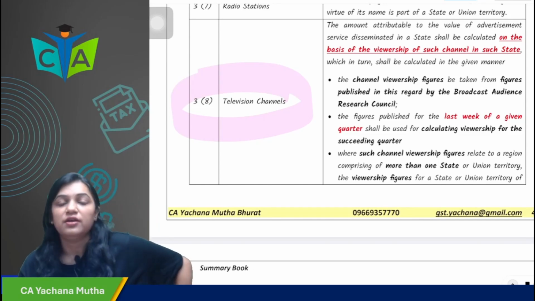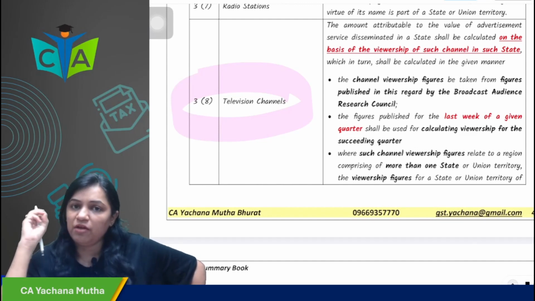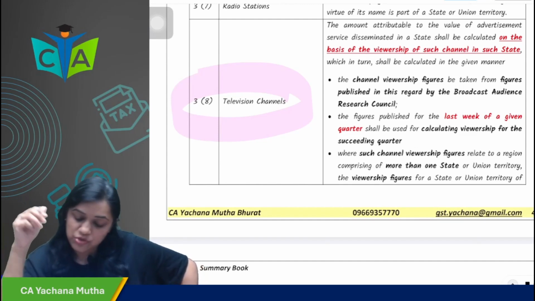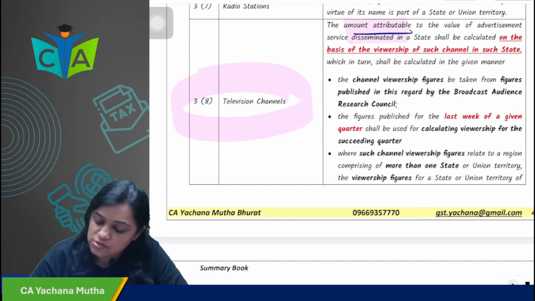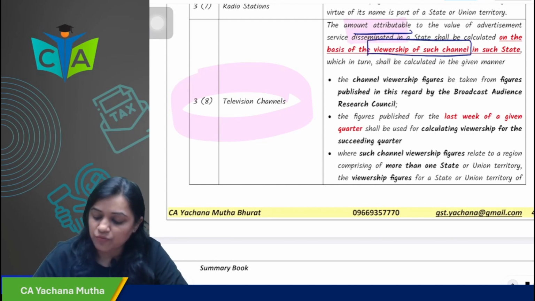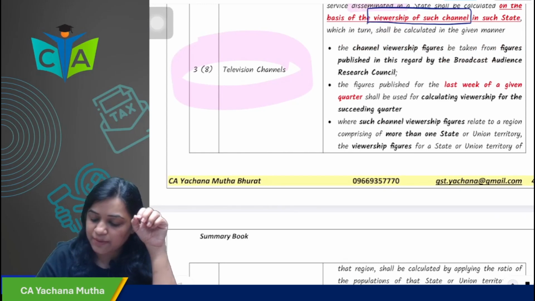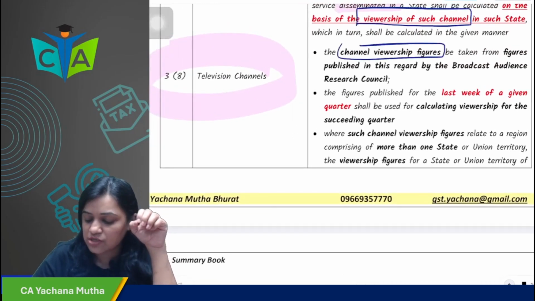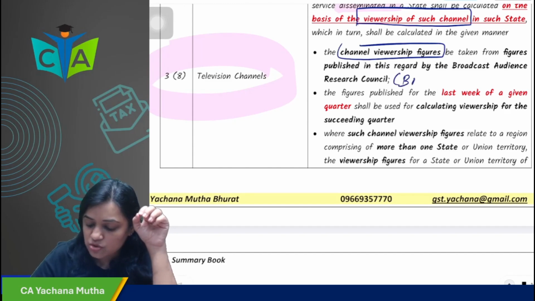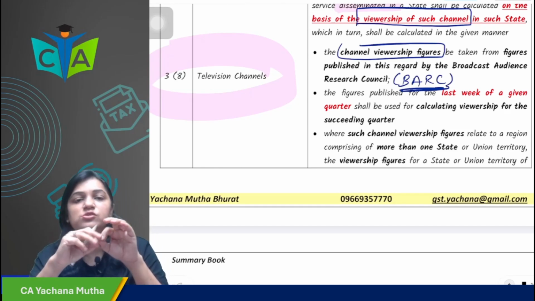when the advertisement is displayed on a television channel, how will the place of supply be determined and how will the value be apportioned? The value will be attributed on the basis of viewership of such channel in the state, which in turn shall be calculated in the given manner. The channel viewership figure will be taken from the figures published by the Broadcast Audience Research Council, BARC. So the amount will be apportioned on the basis of viewership.